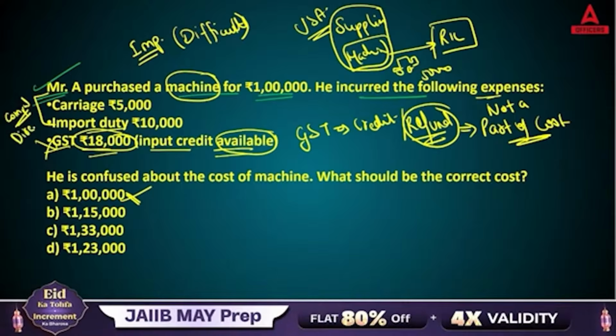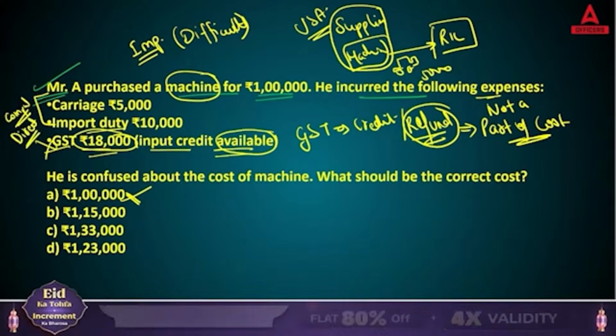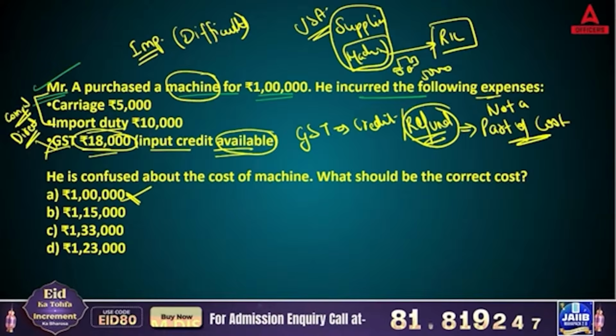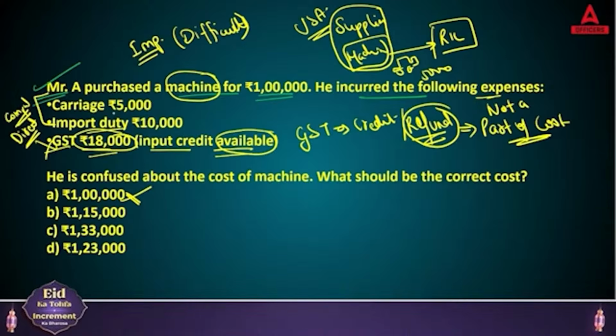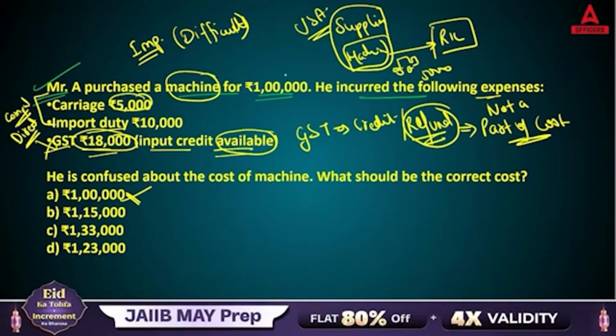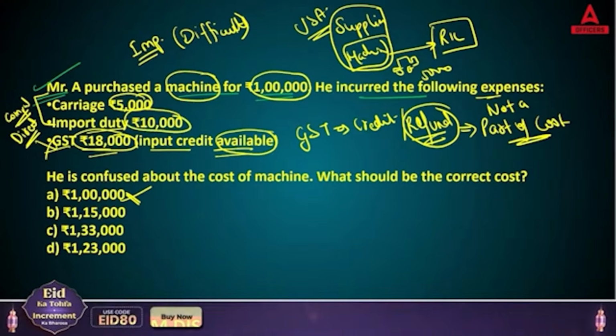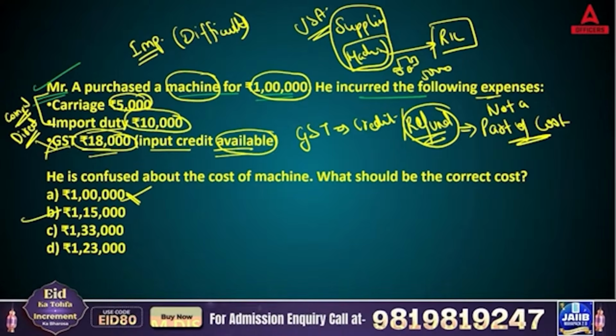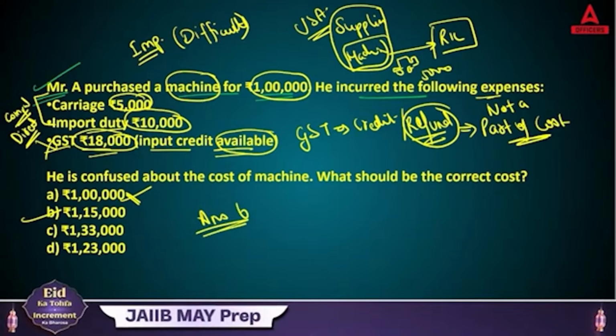These are direct expenditure, because without importing or transporting, how are you going to use it in your factory? So you are going to add 5,000 also in the cost of machine, 10,000 as well in the cost of machine. So the right answer is going to be 1,15,000, right? 1 lakh 10 and 15. Yes. So the answer of this question is answer B.